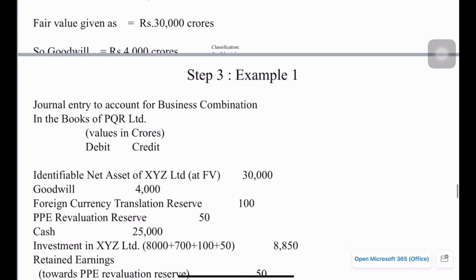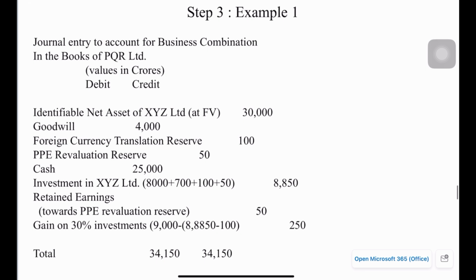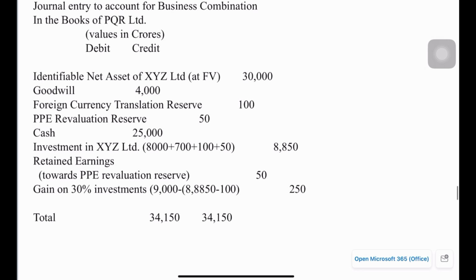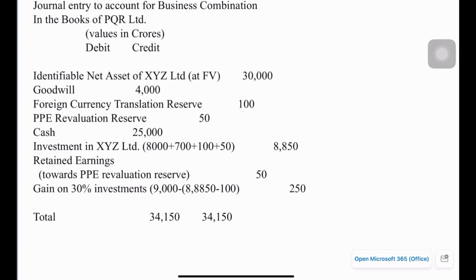Okay, so then how should the accounting entry be made at the time of acquisition. So basically these are the entries that should be made in the books of PQR, being the acquirer. All the identifiable net assets of XYZ Limited at fair value need to be debited. That's given as 30,000 crores. So 30,000 will be debited.